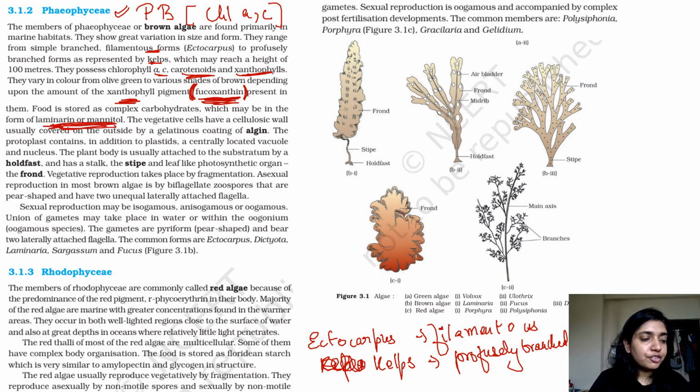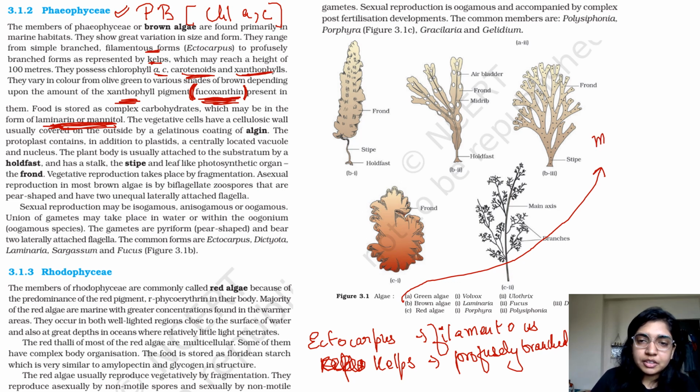This is also a point from where questions have come. What is the food type in your Phaeophyceae? It is laminarin and mannitol. So when we are talking about Phaeophyceae or brown algae, let me just write it down over here. Brown algae, the food is mannitol and laminarin. Okay, and once again, the pigment is xanthophyll.